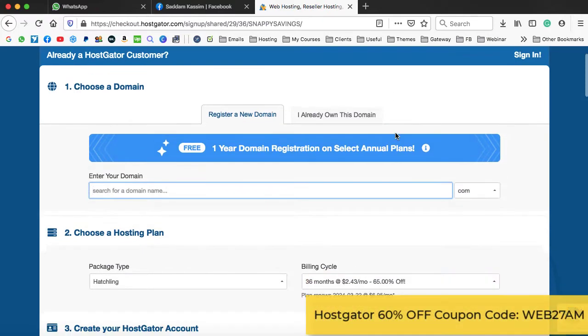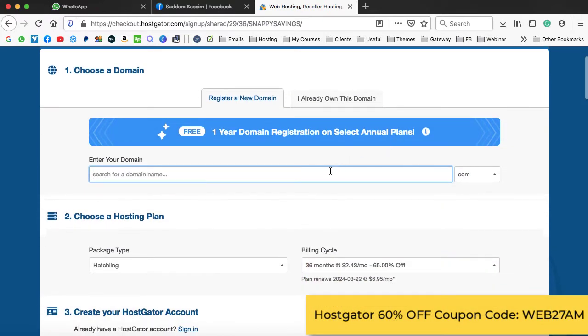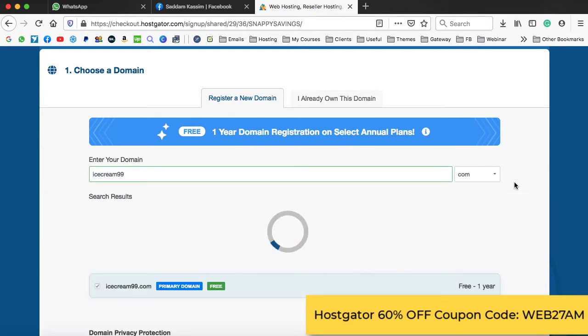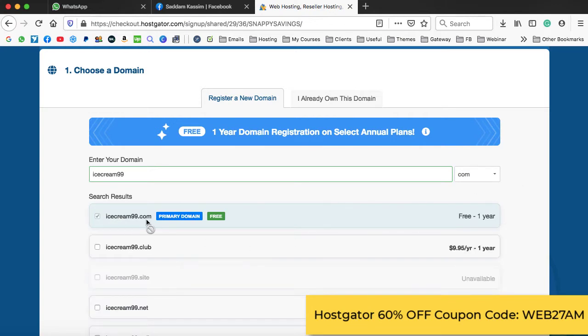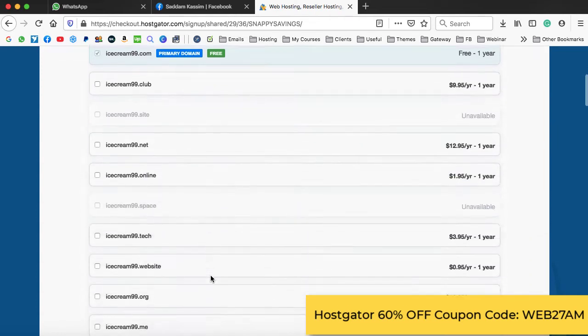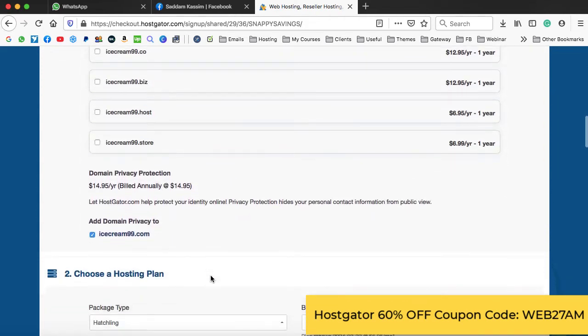Now this is the checkout page where firstly we need to check the availability of our domain. So let's say we are going to search for a domain that is ice cream 99. .com is already selected. Just click outside area and it will check the availability of this domain name. Okay, so this domain name is available and it is free for 1 year. Leave other extensions as it is. Now let's scroll down. Here we have domain privacy protection that costs you $15 a year. Just uncheck this checkbox. We do not need it.